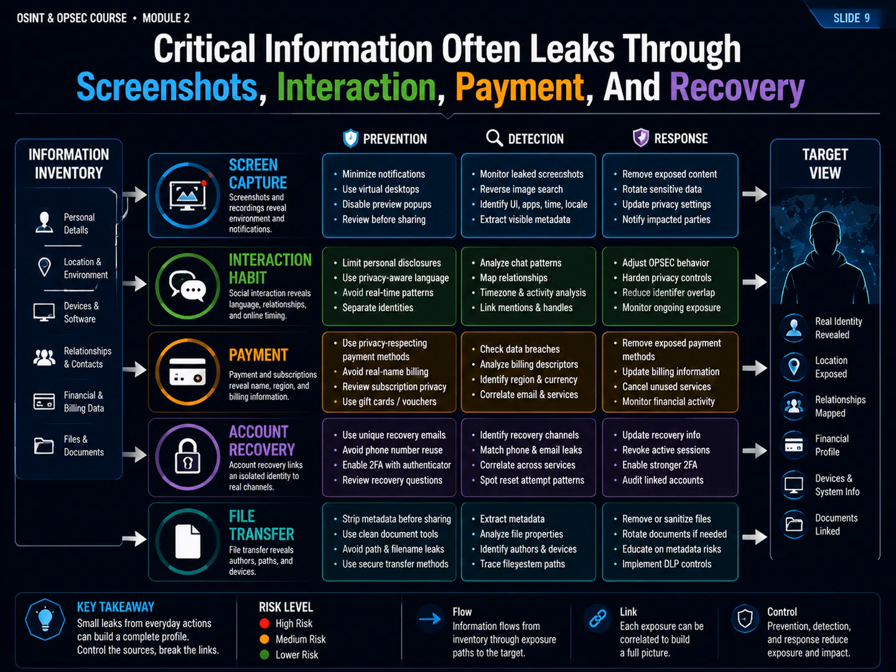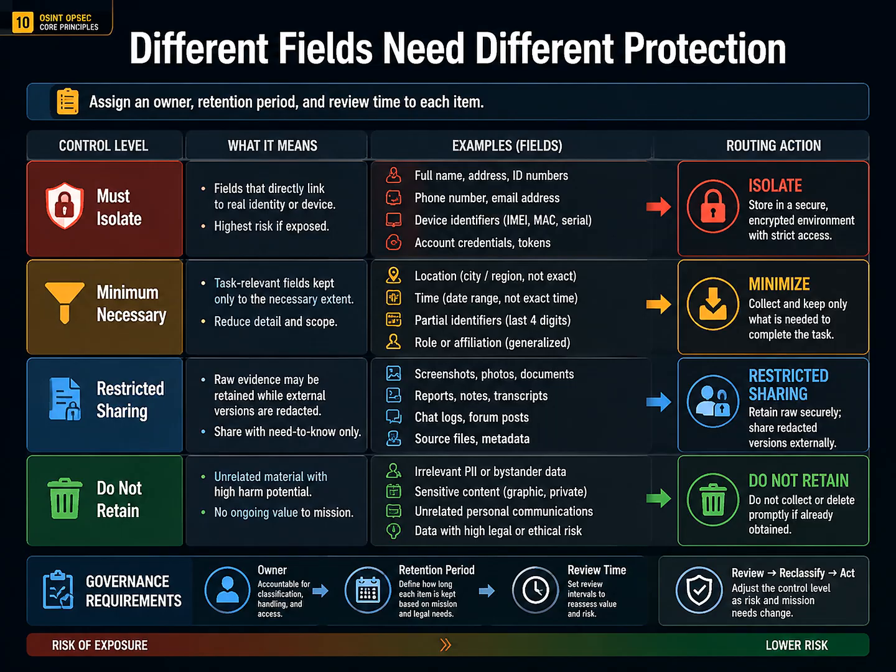Mission information behaves the same way. Investigation progress can leak through direct message wording, collaboration file names, shared links, or publication timing. Once every field has a path, "protect this information" becomes a set of prevention, detection, and response actions. Different fields need different treatment.